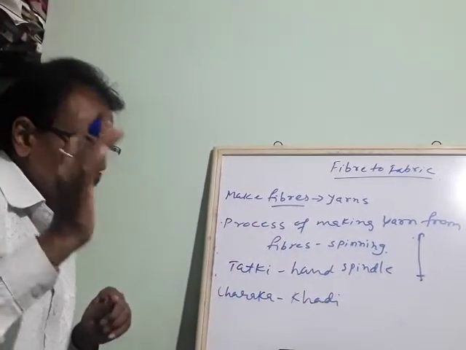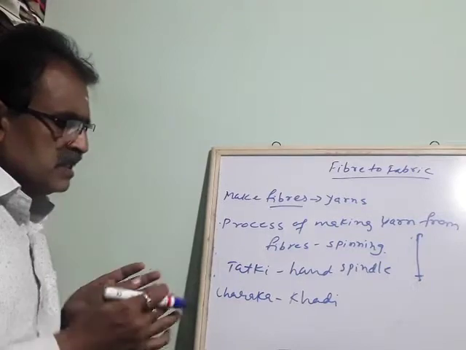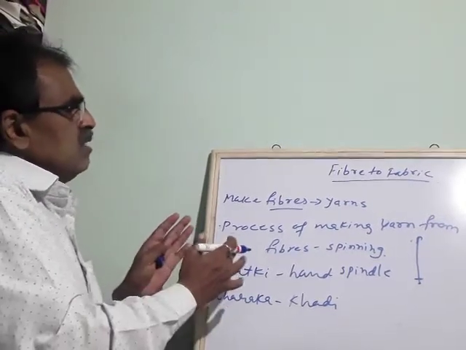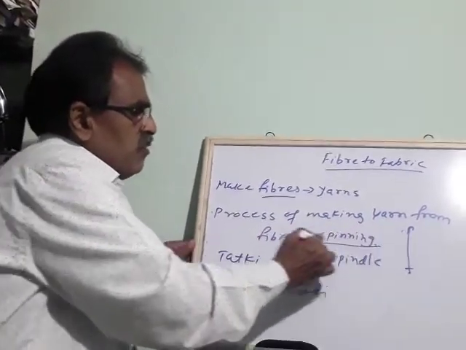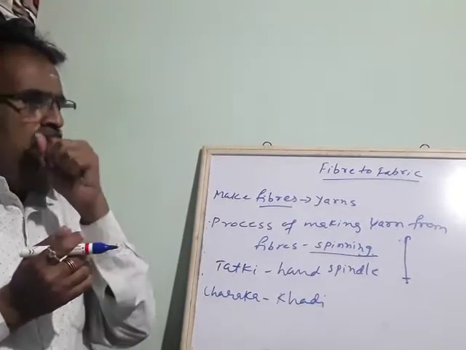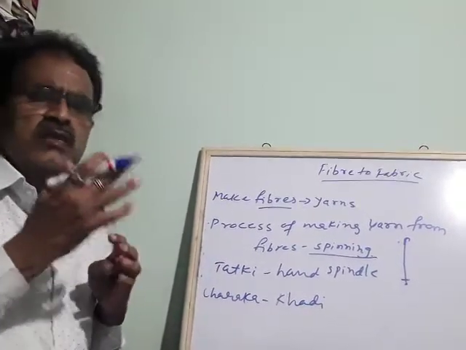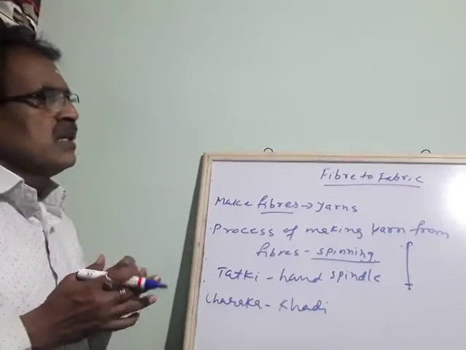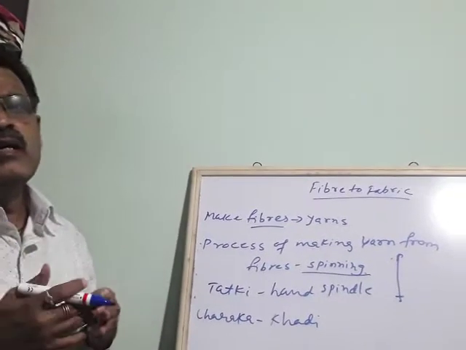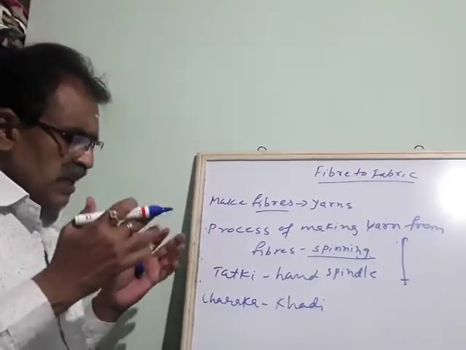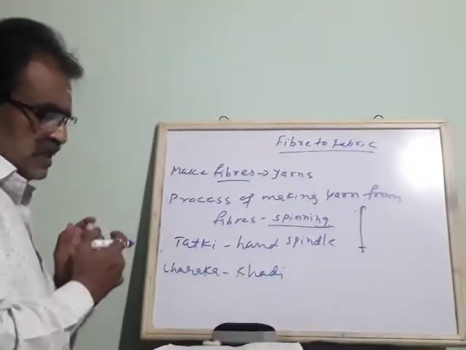which is made from naturally available plants. Okay, so it is available on a large scale, but it is woven with the help of a spinning machine. Spinning was earlier done by hand, but now technology has developed and many large spinning machines are available in large quantity. So on a large scale it is done in that way.